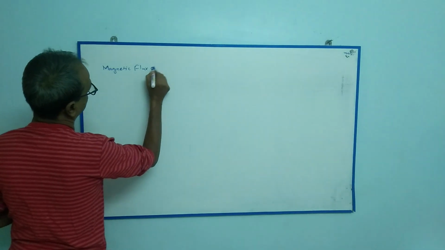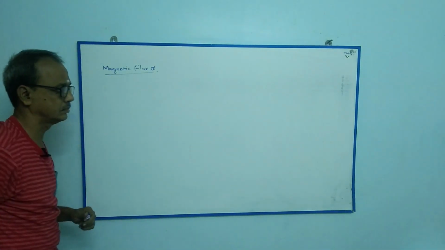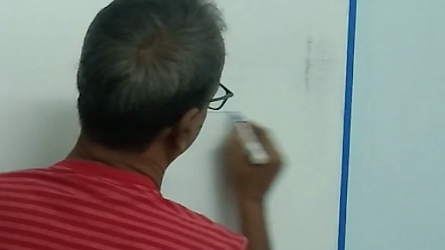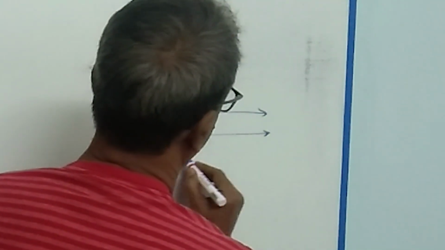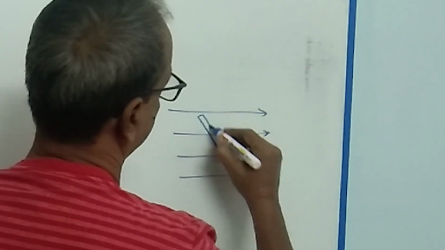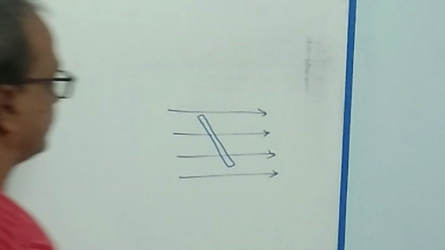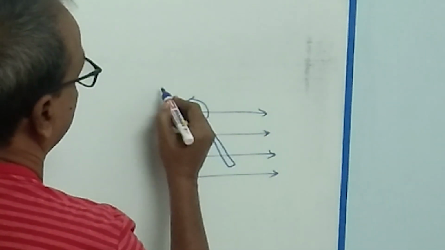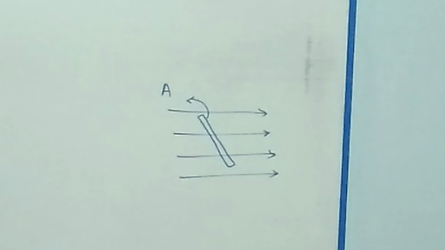Magnetic flux phi. This is the magnetic field. There is a conducting surface with a surface area A. The conductor surface is not perpendicular, it is tilted to a certain angle theta.